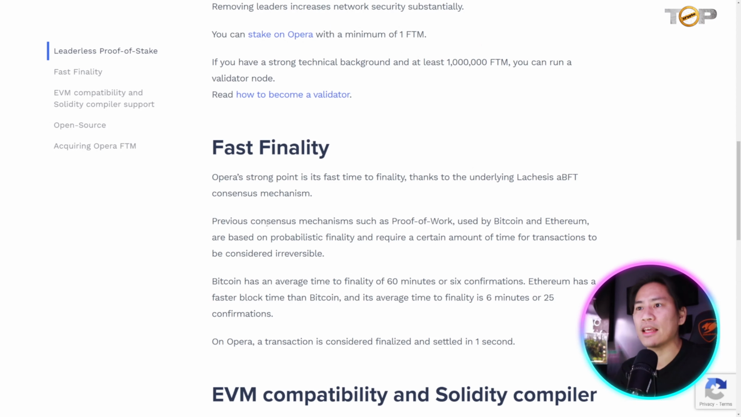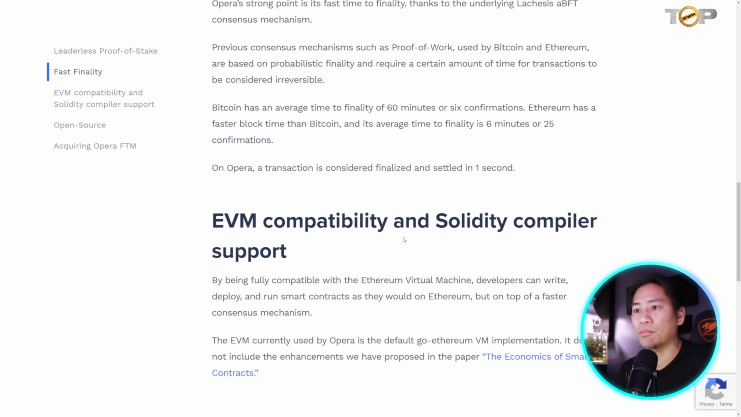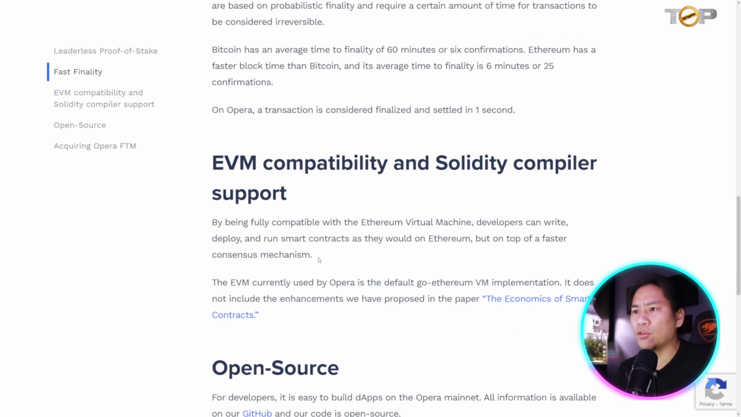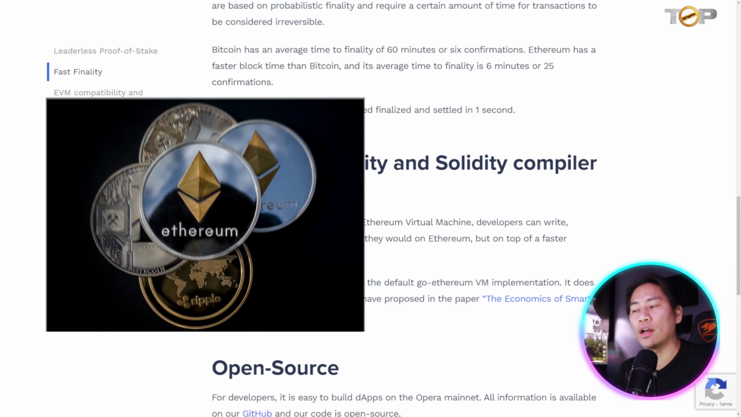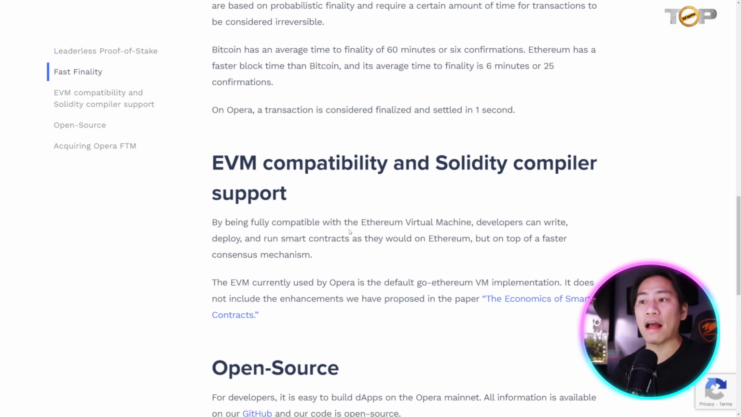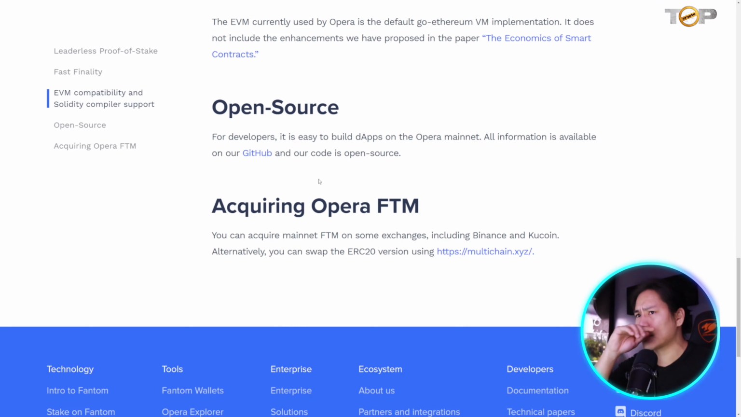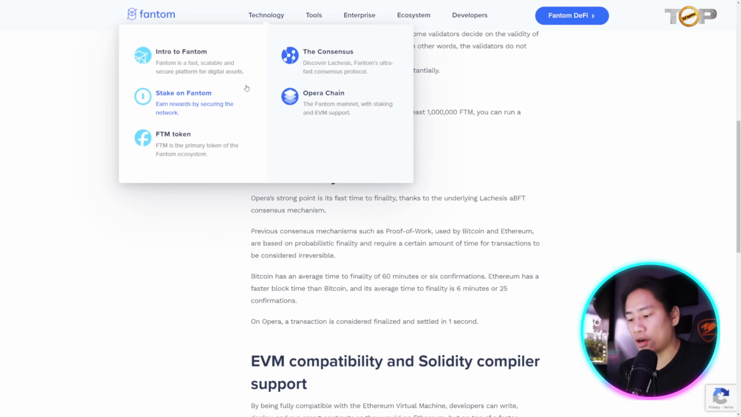So fast finality, and then EVM compatibility and Solidity compiler support. So by being fully compatible with the Ethereum virtual machine or the EVM, developers can write, deploy, and run smart contracts as they would on Ethereum, but on top of a faster consensus mechanism. So it is open source, just like what I mentioned earlier, and then acquiring Opera FTM. You can acquire mainnet FTM on some exchanges, including Binance, KuCoin, and alternatively, you can swap the ERC20 version using this link here. All right, so let's move on to the next.